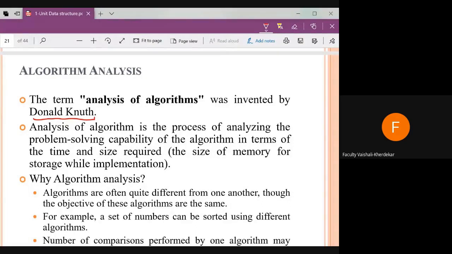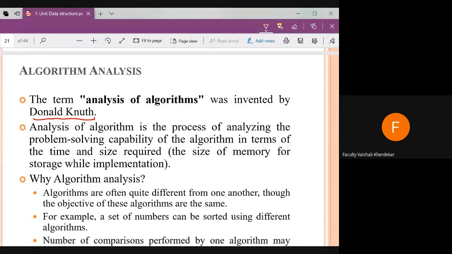Why is there a need for algorithm analysis? See here, for example, consider a searching technique. There are mainly two searching techniques: one is linear search and the other is binary search.